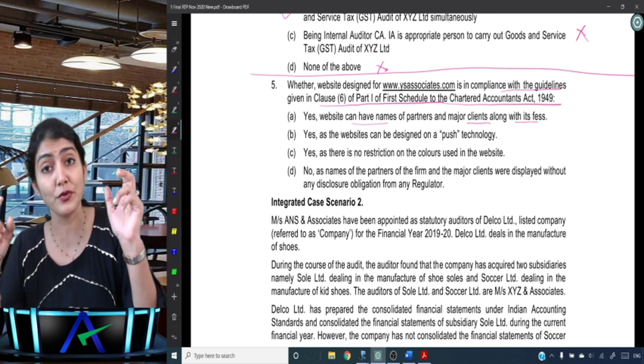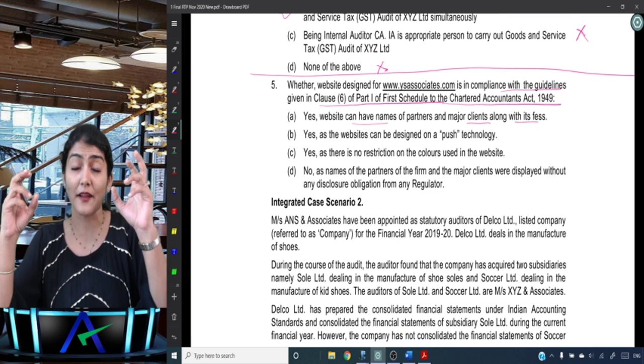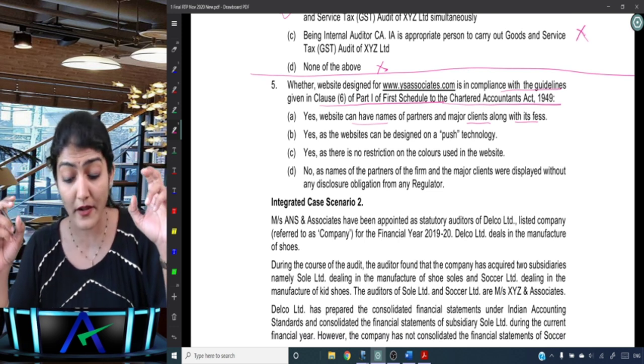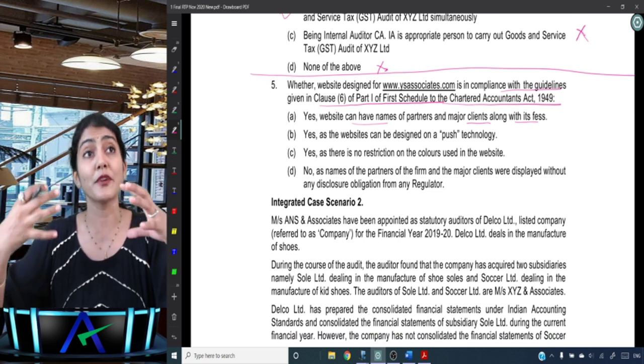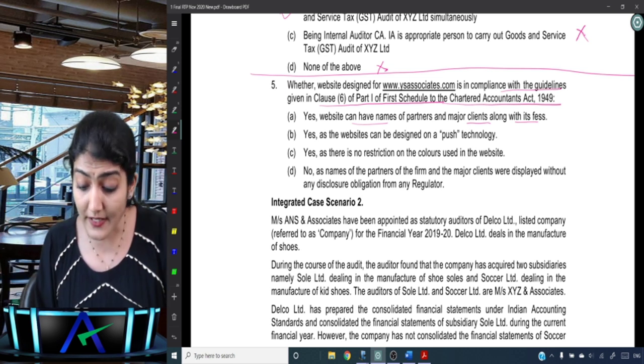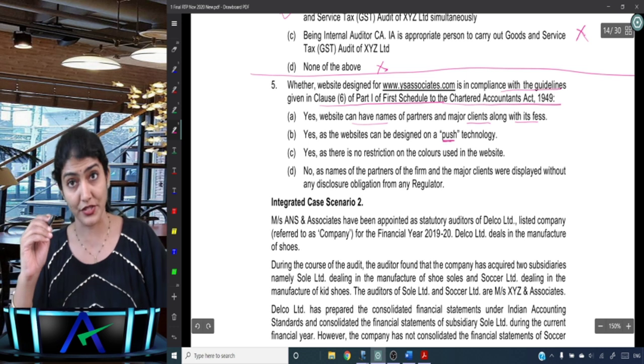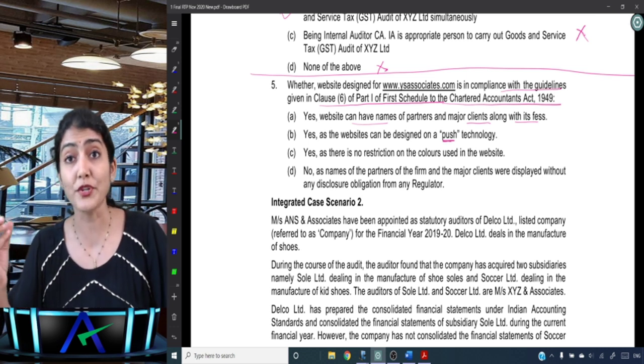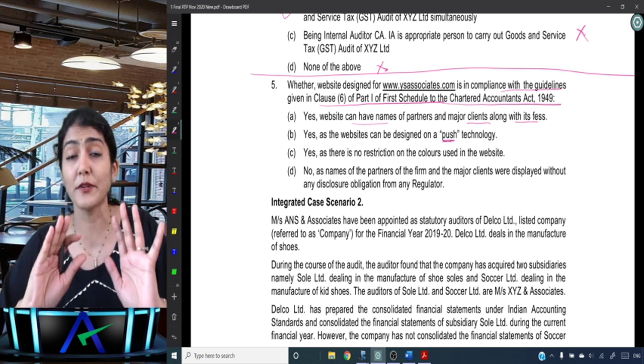Okay, what is the condition over there? Subject to, if required by any regulator, whether in or outside India, and subject to the disclosure requirement as per the regulator. Yes, the website can be designed on a push technology. Right? Can it be designed on a push technology? Okay, all of a sudden you happen to go there.